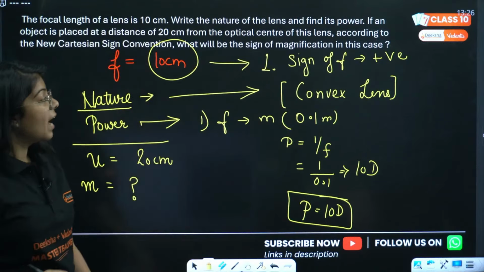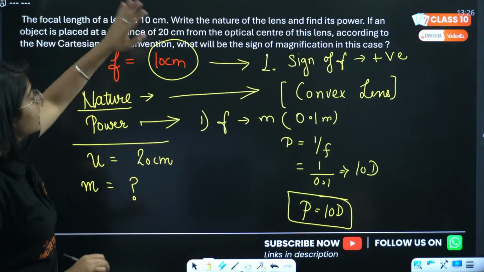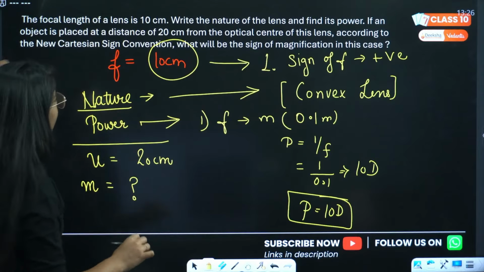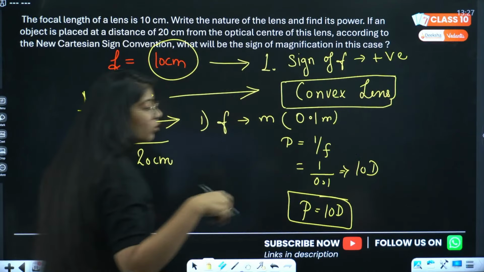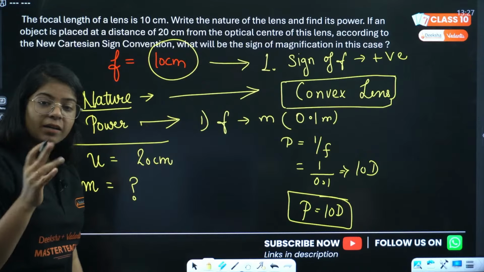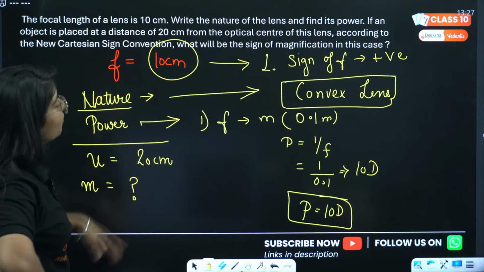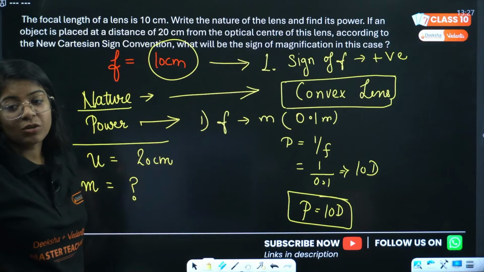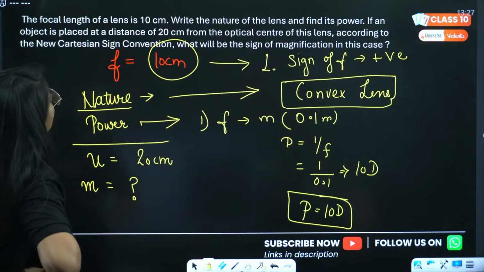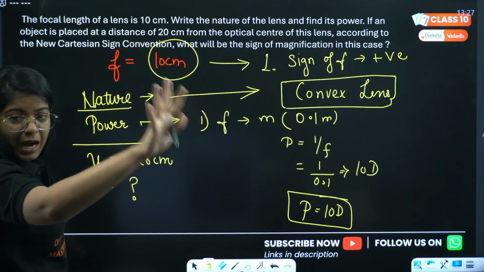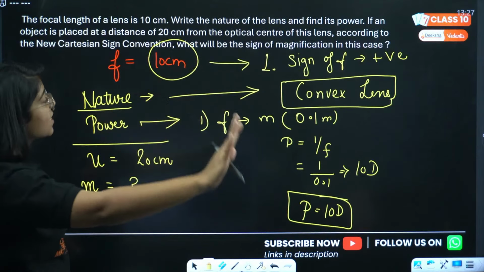Okay, then we have to find the sign of magnification. See very carefully, this is a convex lens, right? Now convex lens makes both real inverted image and virtual erect image. So we have to actually see what will be the sign of magnification, right? See clearly. You don't have to probably solve it till the end. We just have to tell the sign of magnification.